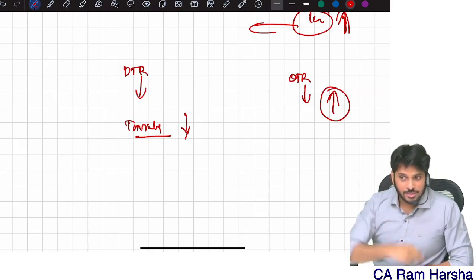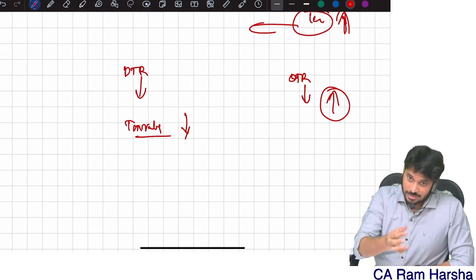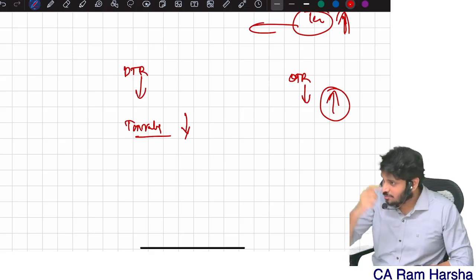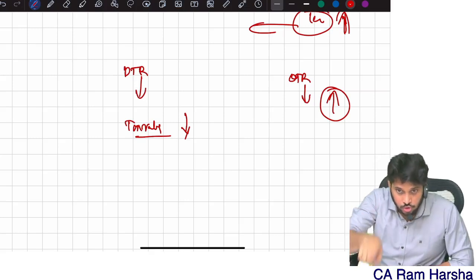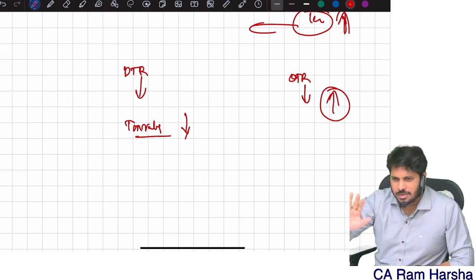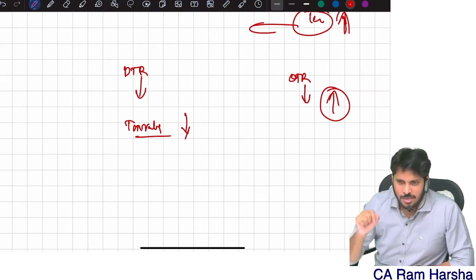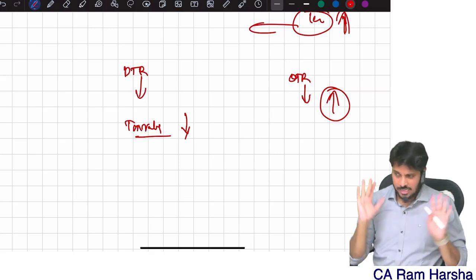Every year, we need to check whether the tax liability is coming higher under the default tax regime or under the optional tax regime. We check that, and then we tell the assessee which to choose. That's how we guide. Again, for this some exceptions are there: PGBP income, default tax regime, one-time claiming only. Some exceptions are like this. We will come back to it later. Until now, got an idea?